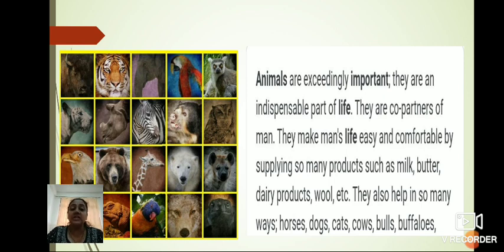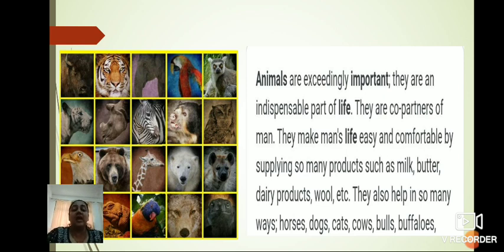For example, horses, dogs, cats, cows, bulls and buffaloes carry loads. Again, they give us milk and wool. So in this way, they help us. So they are also important and useful for us. We have to take care of them. Even for the plants also, we have to plant more trees.